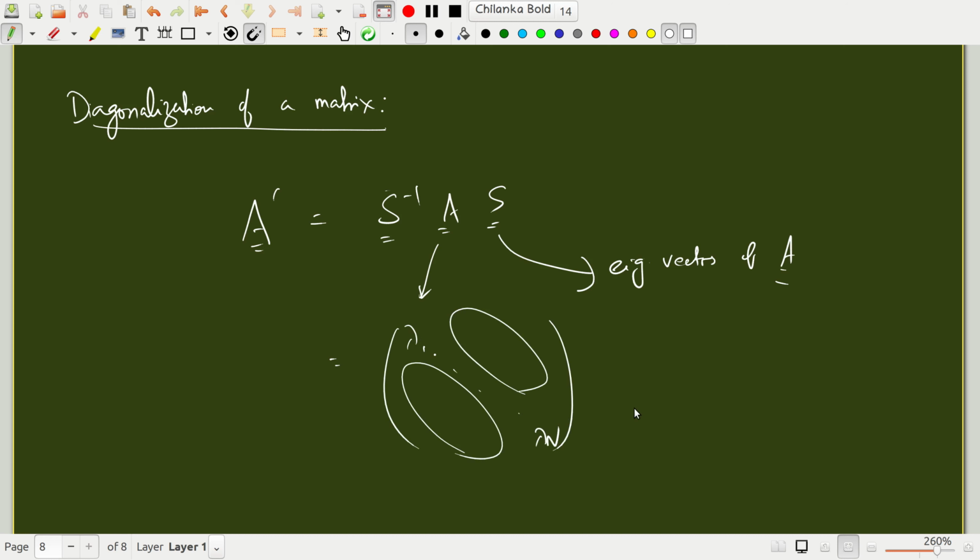Why is it useful? It is useful because if you represent a system of linear equations in matrix form, and the matrix is diagonal, then you can immediately tell the solution within no time, right? Because the equations become decoupled. So this idea is again very general. It's not restricted to matrices alone. You will find that this is also true for differential operators, wherein you are able to solve certain problems very easily when you represent the differential operator in terms of its eigenbasis.